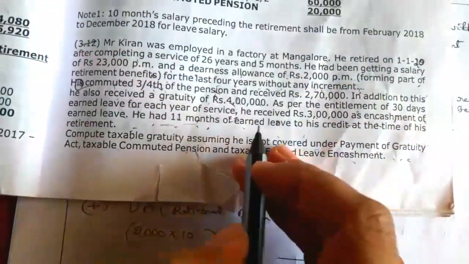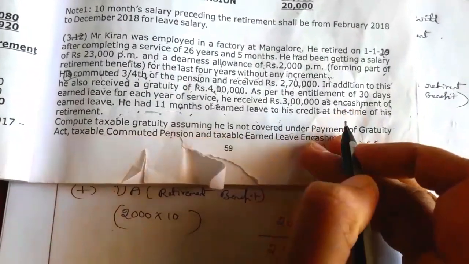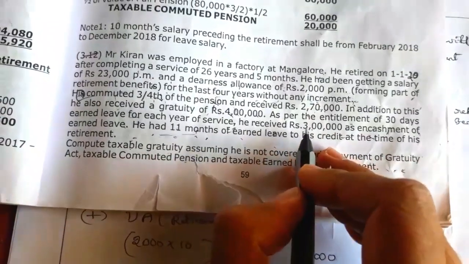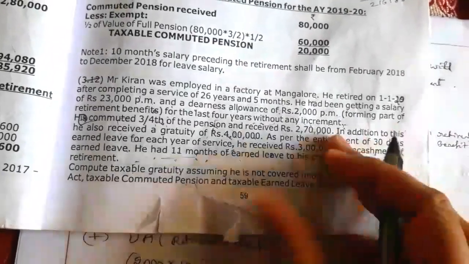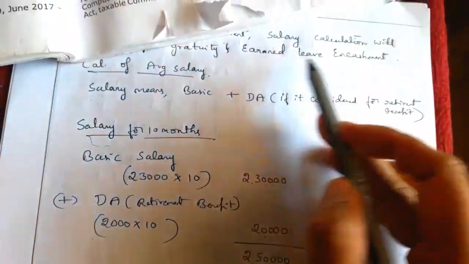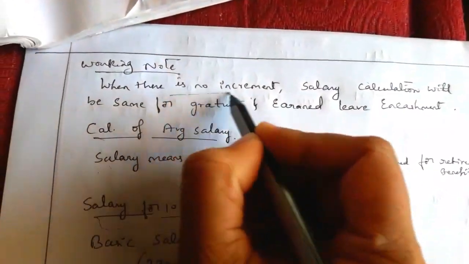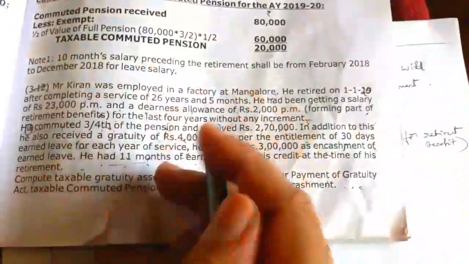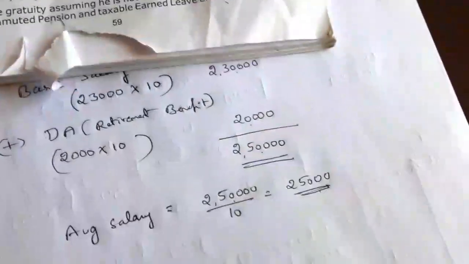Next, coming to earned leave encashment. Earned leave encashment received how much? 3 lakh. In that, exemption under section 10 subsection 10AA, actual encashment received is 3 lakh. Then the second condition is salary for 10 months. That is the same, 25,000 into 10 we have to take. Salary computation will be the same for gratuity as well as earned leave. That is when there is no increment. When there is no increment in the question, it means for the last 4 years without any increment he is receiving a salary. So salary will be the same.